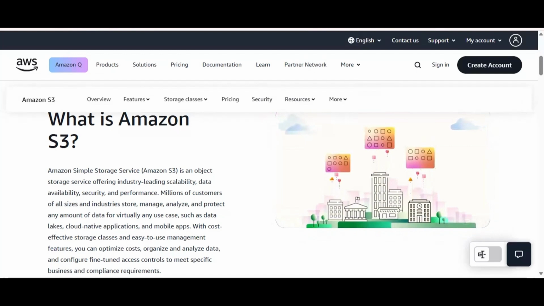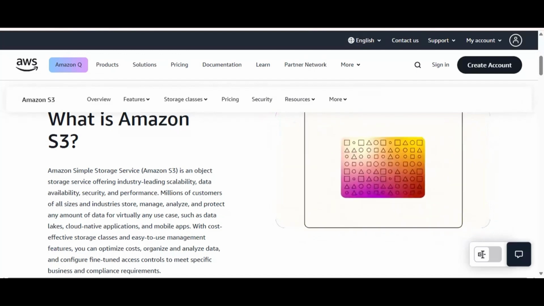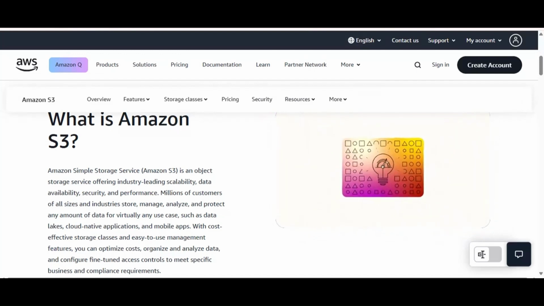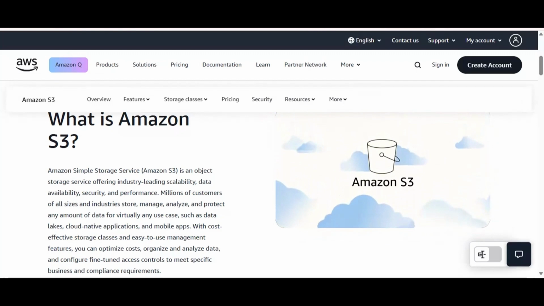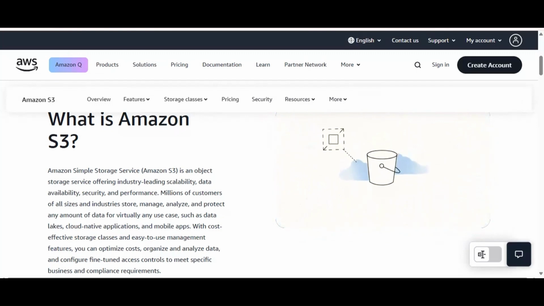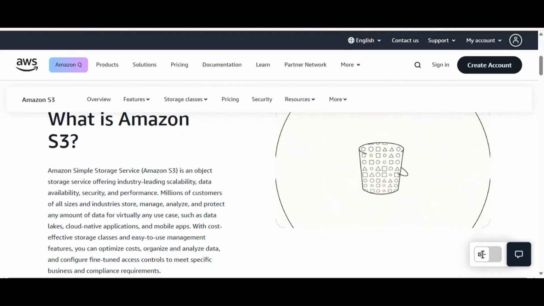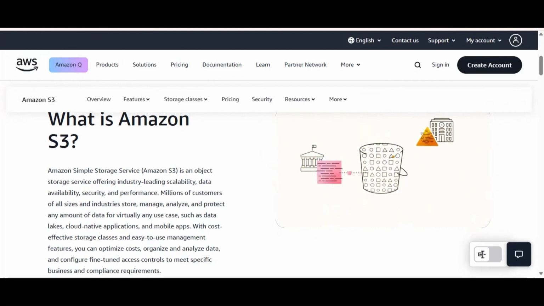Today we are going to discuss Amazon S3. Amazon S3 is an object storage service. Many companies are using Amazon S3 as cloud storage. This cloud storage provides a high amount of security, availability, and performance in multiple regions, where users can access it and customers can use and deploy their objects.